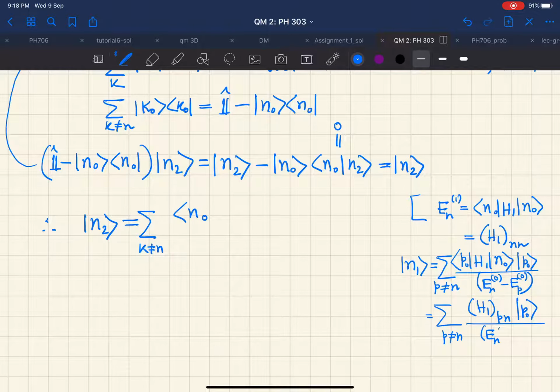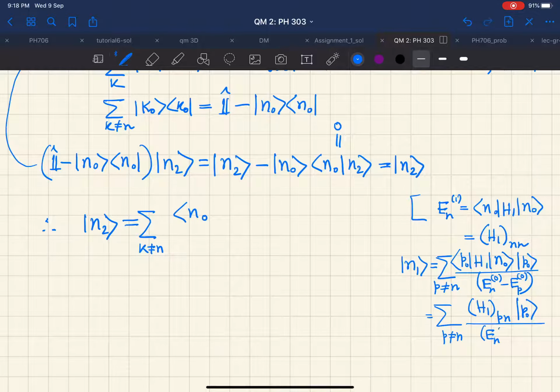So first we have En1. Instead of En1 we are now going to write the matrix element, or the expectation value, of H1 in the unperturbed state. Then we have |k0⟩⟨n1|k0⟩. Here ⟨n1|k0⟩ does not matter because it is just a number.